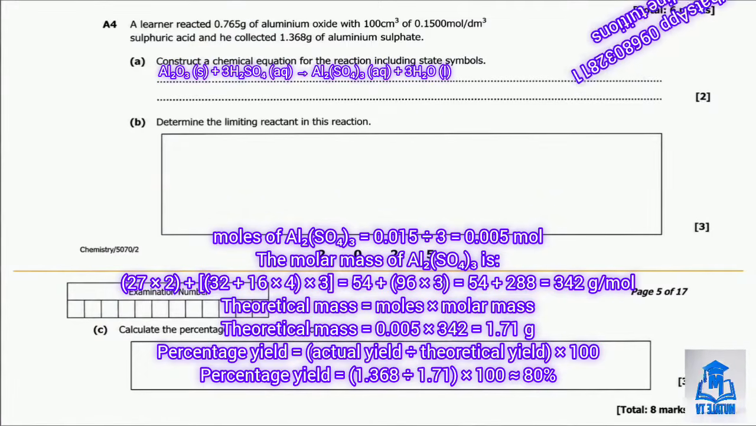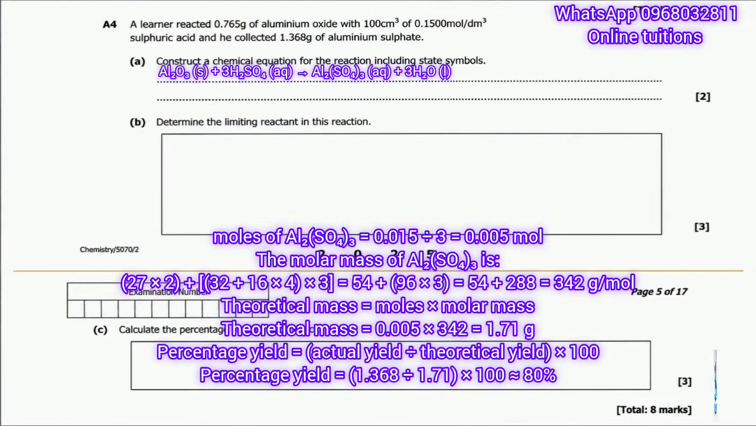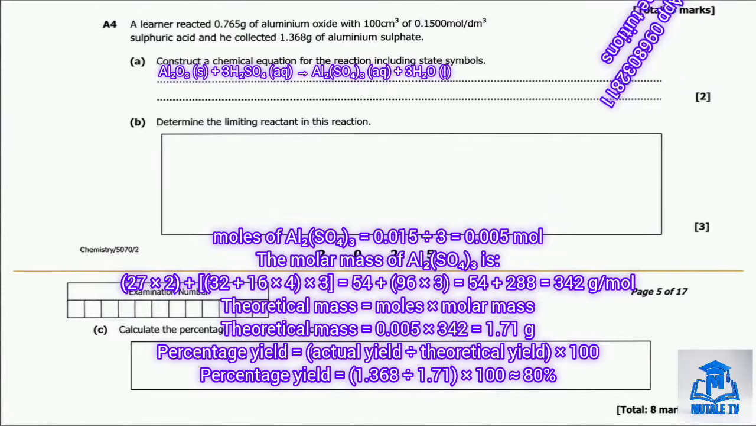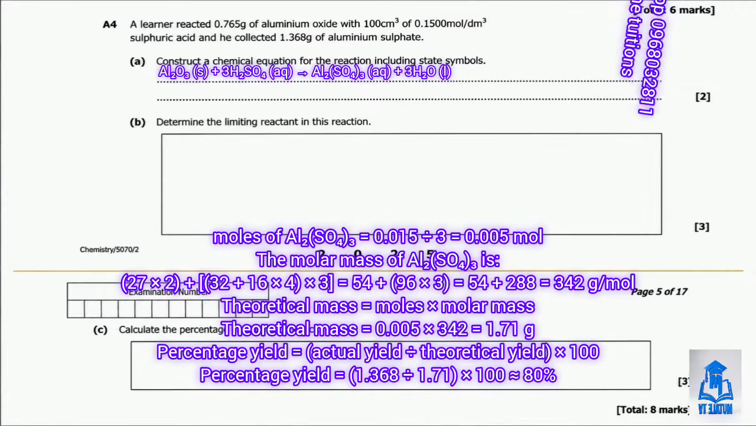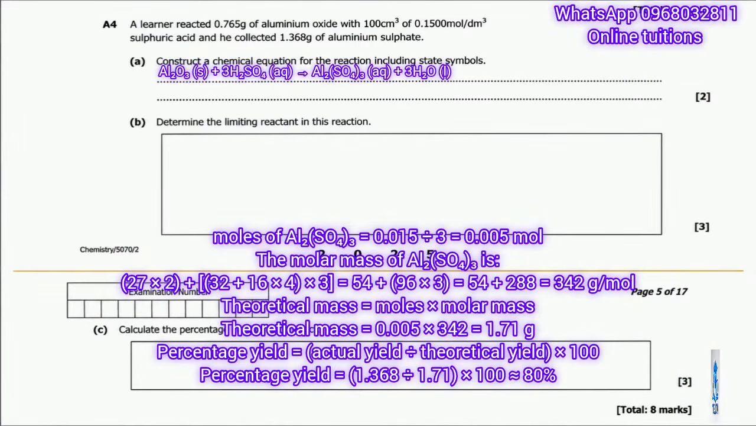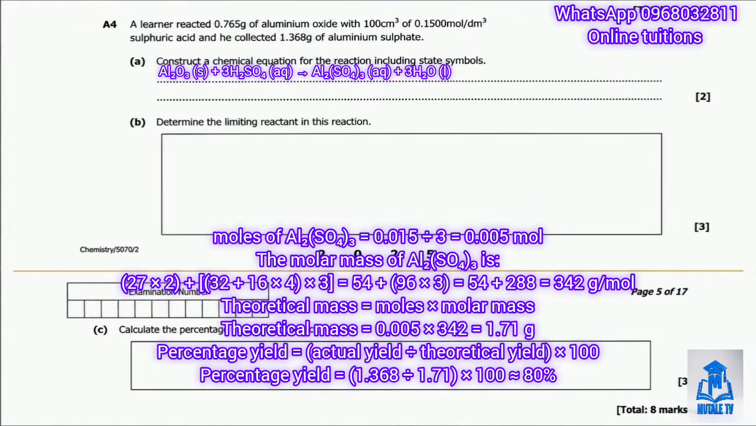342 grams per mole. The theoretical mass equals moles times molar mass. So 0.005 times 342 gives 1.71 grams as the theoretical yield. The percentage yield is equal to actual yield divided by theoretical yield times 100. The actual yield given was 1.368 grams. So 1.368 divided by 1.71 times 100 gives us approximately 80%. That's question A4 complete, 8 marks in total.